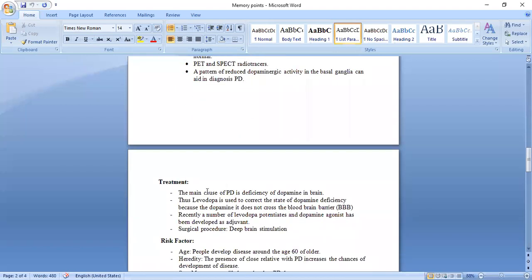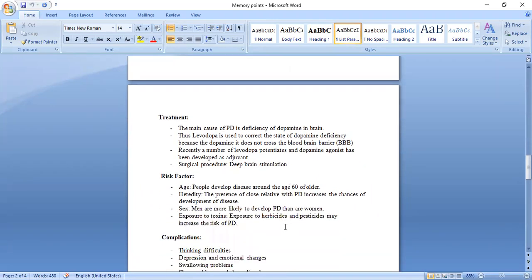Now treatment, you keep in your mind, that PD is deficiency of dopamine. So we have to fulfill the dopamine deficiency. How are we going to fulfill this deficiency of dopamine? By giving the precursor, levodopa. And the other one, recently other drugs are also there, dopamine agonists are also there. That is the MAO inhibitor, COMT inhibitor, isn't it? So surgical procedure, another one, that is the deep brain stimulation.